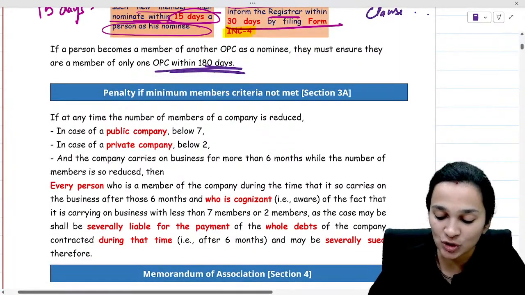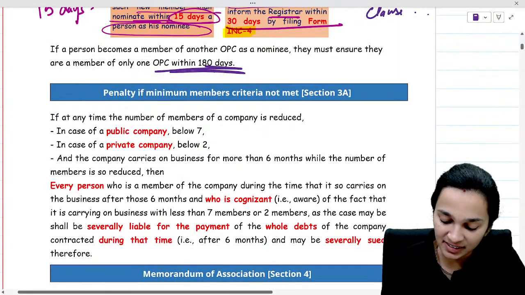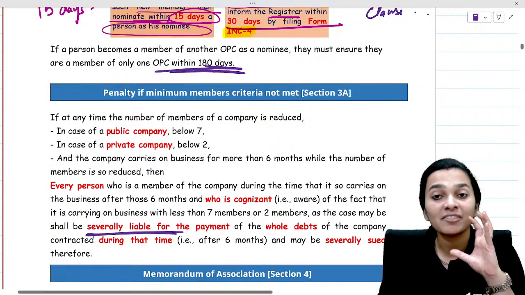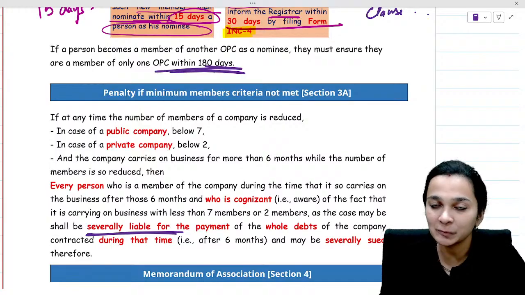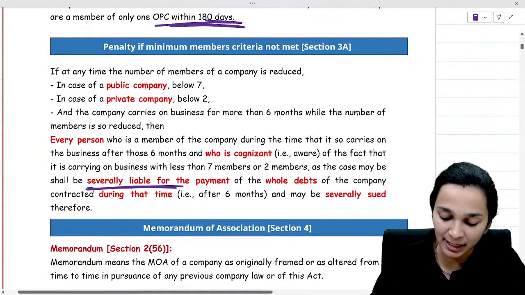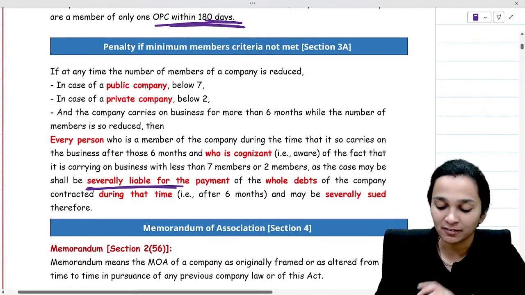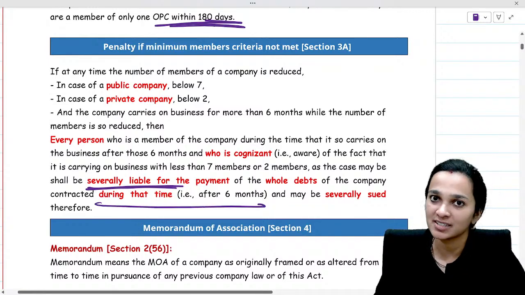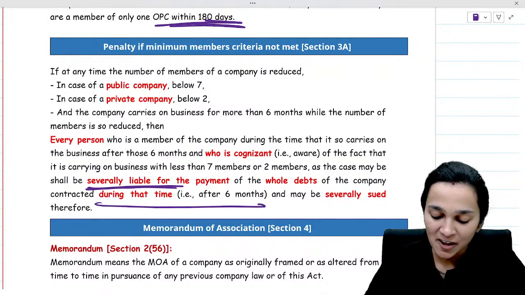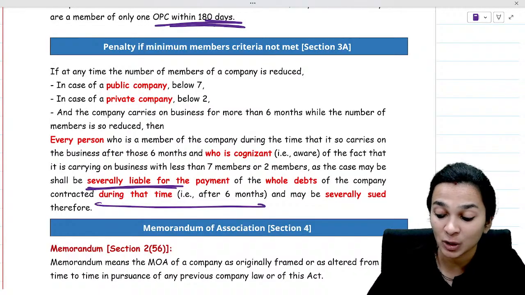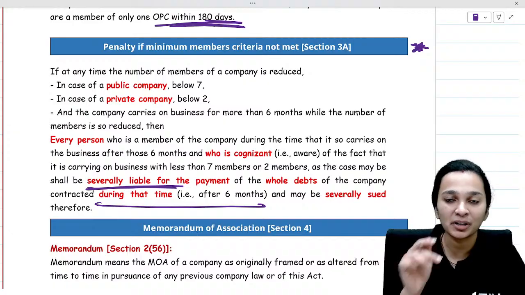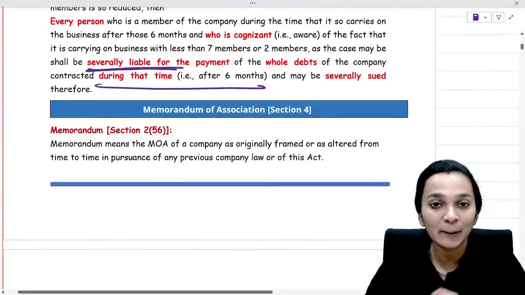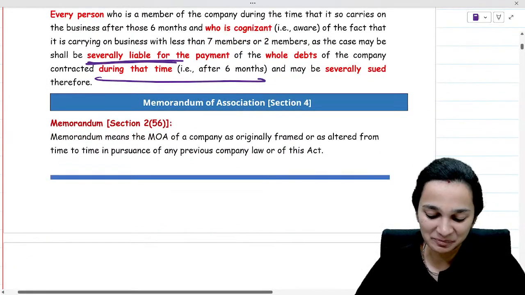Then we've seen the section 3A. The penalty here is the person who were aware of the fact that the business is running with less number of people, they will be severally liable for debts which have been contracted after those 6 months. So a very simple section. However, question can be asked from this section because this is a point which people generally miss upon. So do not miss this point.